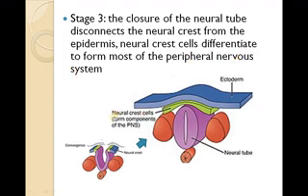As I said, you know that the nervous system is differentiated into the central nervous system and the peripheral nervous system. Let us see how the central nervous system formation takes place and how the peripheral nervous system forms. So now by this you can come to know that the PNS, the peripheral nervous system, can be differentiated from the neural crest, which is present in between the ectoderm and neural tube.